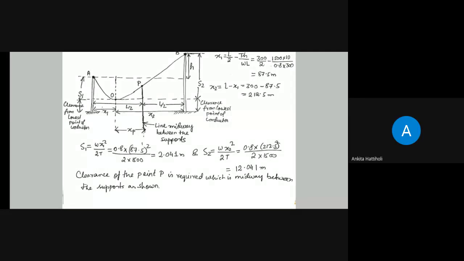Obviously, the midpoint is not O. Midpoint is not the lowest point O. Midpoint is P. So I have drawn like that P, such that P is the midpoint between A and B, the line that is undergoing suspension, that line to the ground, that distance we need. So the clearance from the point P to the ground, that is required. Are you getting, everyone, what clearance actually is?